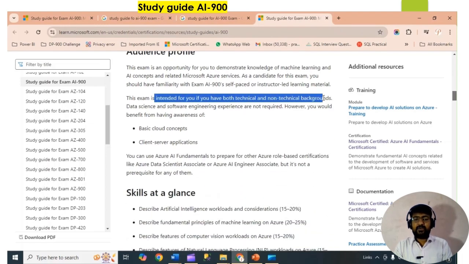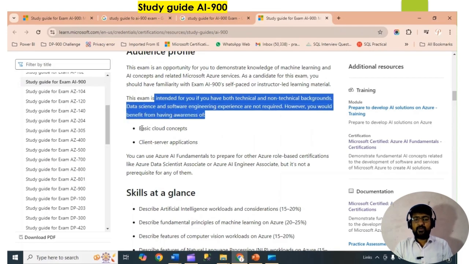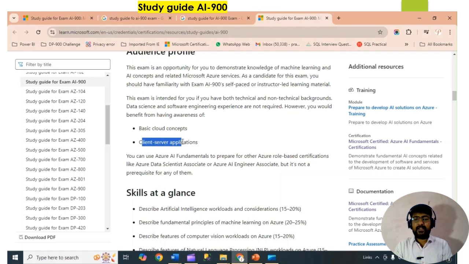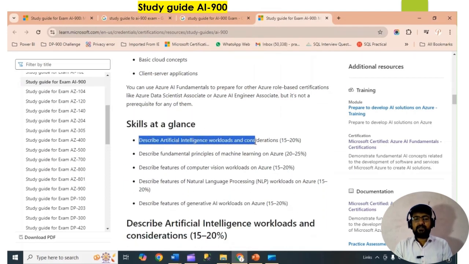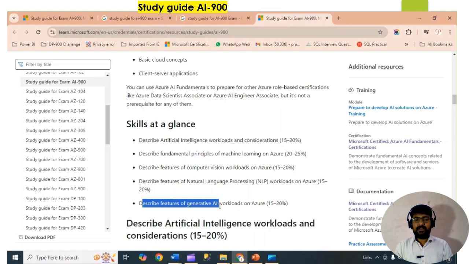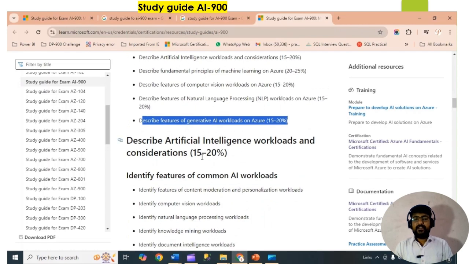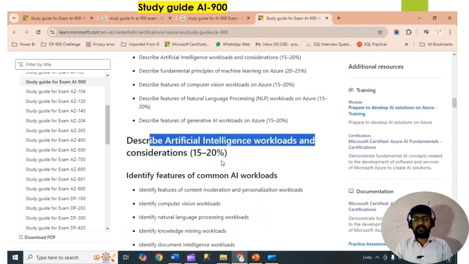Below that you can check who needs the certification. Both technical and non-technical backgrounds can take the certification. After that you can check what you will learn in this certification, such as basic cloud concepts and client-server applications. Below that you can check the skills for the certification, which I already explained. You can check the skills and plan your study accordingly. You can also check the other available information on this page. Before going for any certification, it is important to study for that certification.